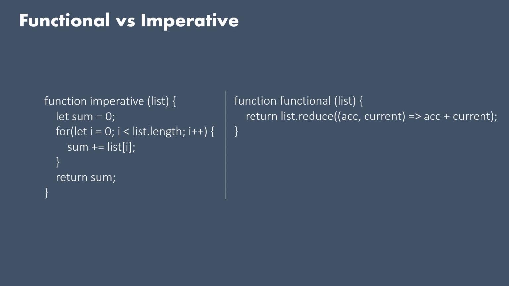This example is taken from the JavaScript language, which has a function reduce, using which we can give the what query. We do not need to mention how to calculate the sum. We just give the logic to it, and the reduce function will automatically handle it internally for us. So in functional programming, we just give the what query, but in imperative programming, we mention the how part also.